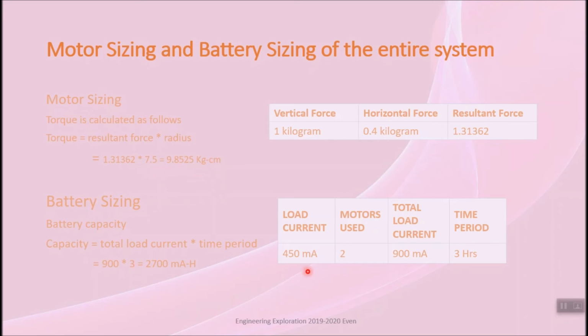For the battery sizing, the load current is 450 mA and the motors used are 2. So the total load current will be 900 mA. The time period for the battery to run efficiently is 3 hours. Hence, the capacity is calculated as follows. Capacity is equal to total load current times time period, that is 900 times 3, which is equal to 2700 mAh.